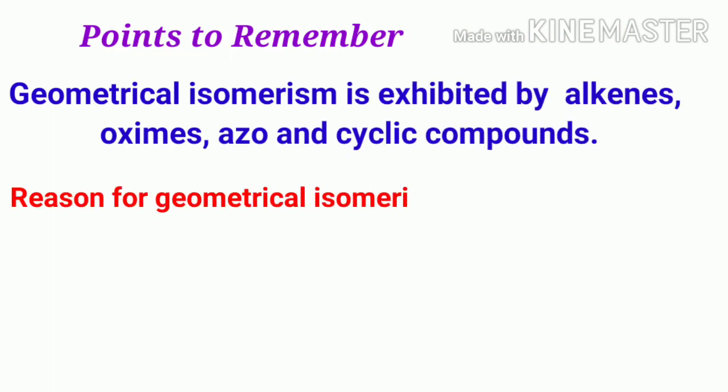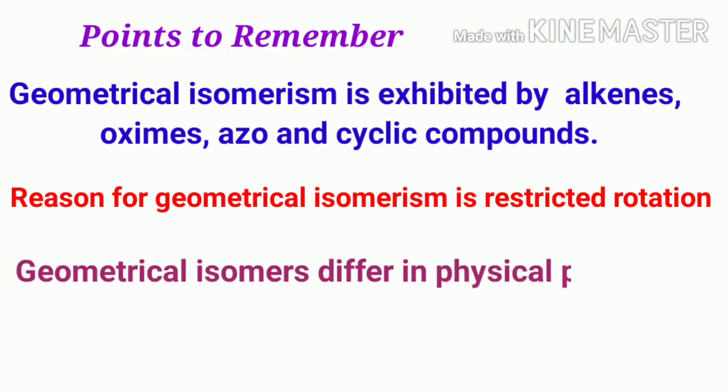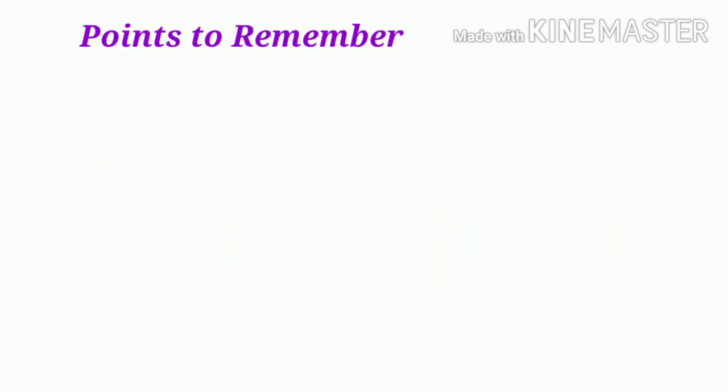Let us summarize a few important points. Geometrical isomerism is exhibited by alkenes, oximes, azo and cyclic compounds. The reason for geometrical isomerism is restricted rotation. Geometrical isomers generally show the same chemical properties but may differ in physical properties.